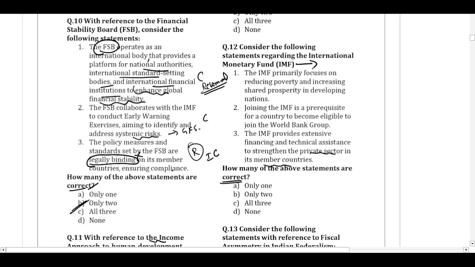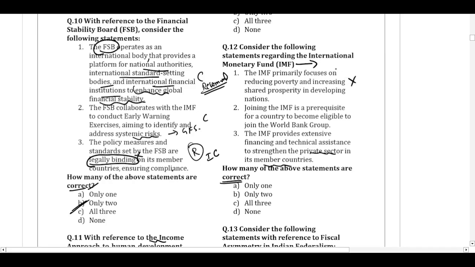So this question is asking about the objectives of the IMF. What is the main purpose of the IMF? The main purpose of the IMF is to maintain global economic stability, to deal with macroeconomic issues at the global level, to deal with the financial system and its stability. So statement 1 says the IMF's primary focus is reducing poverty and increasing shared prosperity. Even though ultimately having a better financial system will lead to reduction in poverty and increasing prosperity, is that the basic purpose of the IMF? No, this is not the basic purpose of the IMF.